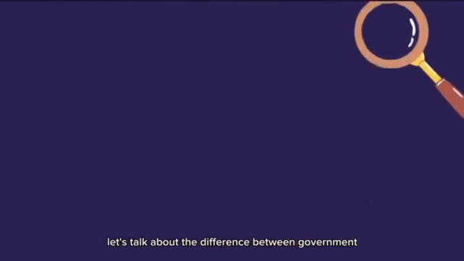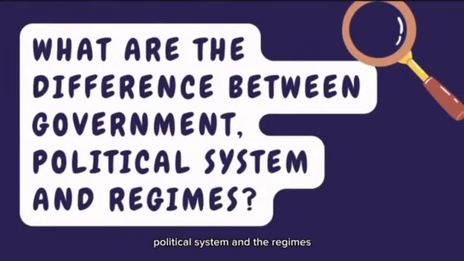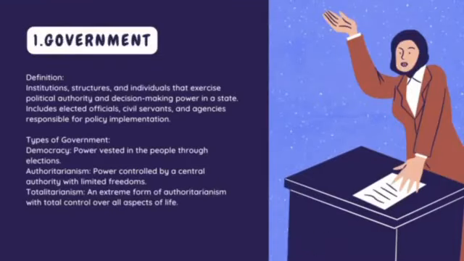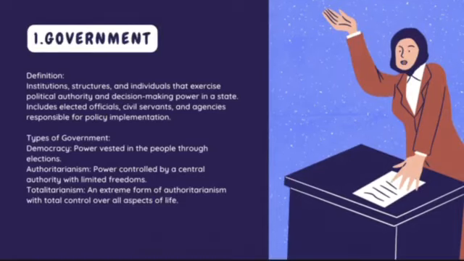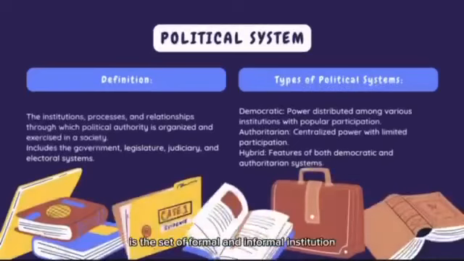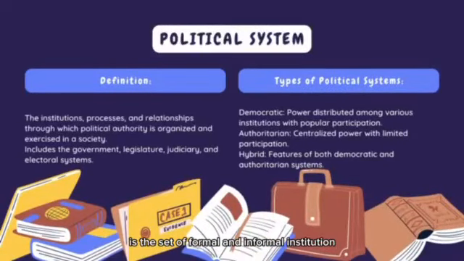Now let's talk about the difference between government, political system, and regimes. So government are the institutions that make laws, enforce them, and interpret them. Think of it as Congress, parliaments, or courts. While political system is the set of formal and informal institutions, processes and relationships through which a society organizes itself politically.